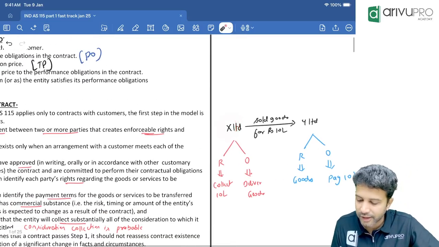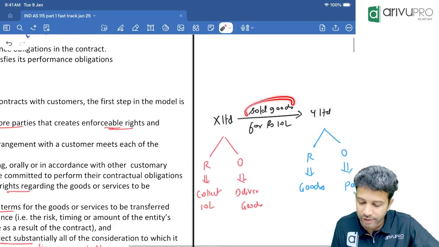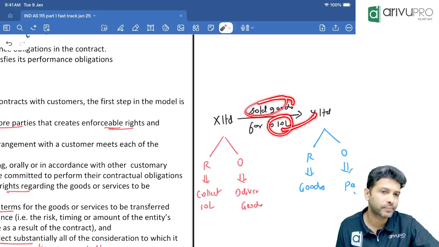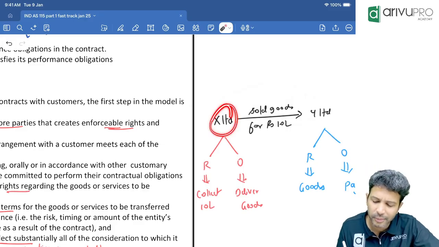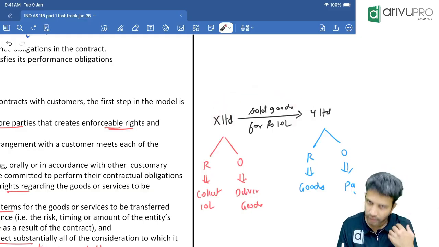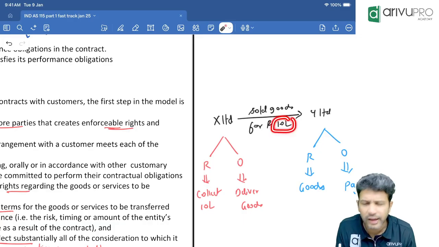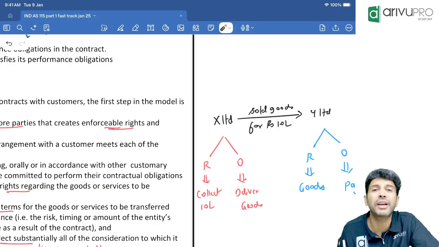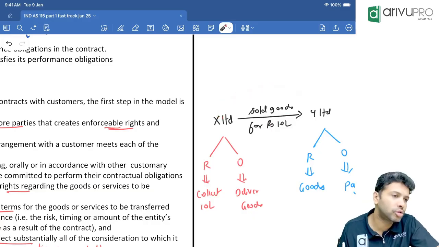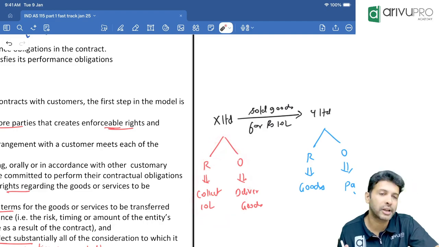Just to take a small example. Let's say X Limited and Y Limited have made a contract where X will sell goods to Y Limited for 10 lakh. Can you tell me what is X Limited's right over here? Right, X Limited has a right to collect the 10 lakh money. That is X Limited's right. What is X Limited's obligation here? To deliver the goods. That is X Limited's rights and obligations.